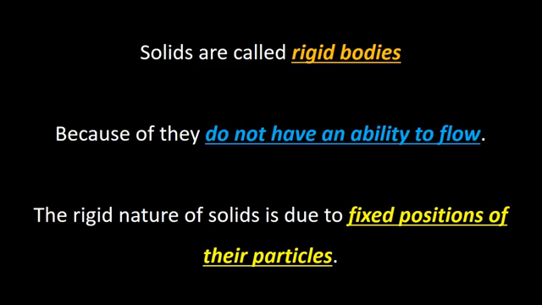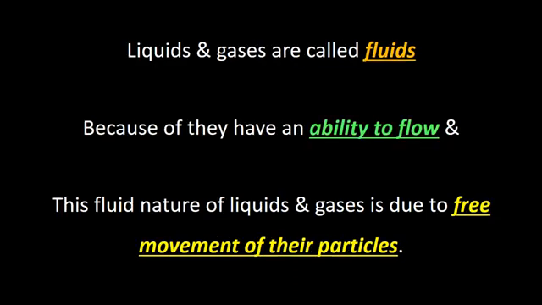Okay, solids are called rigid bodies because they do not have an ability to flow, and this rigidity of solids is due to the fixed positions of their particles. But liquids and gases are called fluids because they have some kind of ability to flow, and this fluid nature of liquids and gases is due to the free movement of their particles.